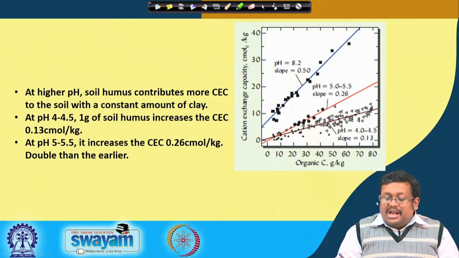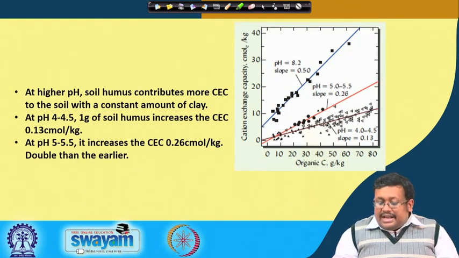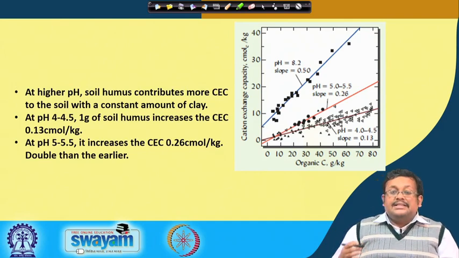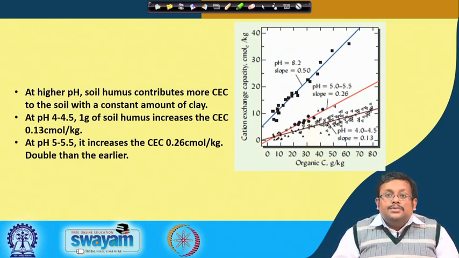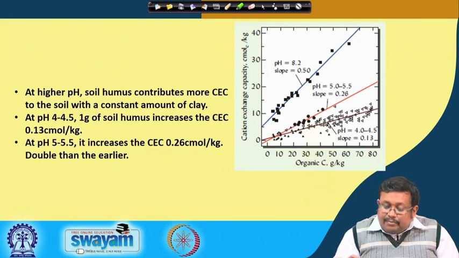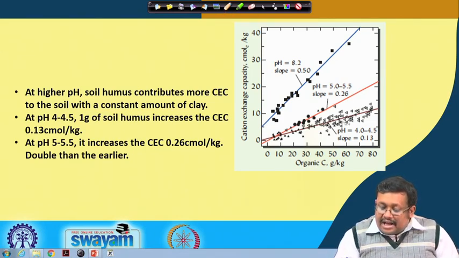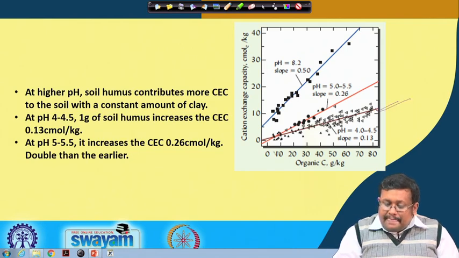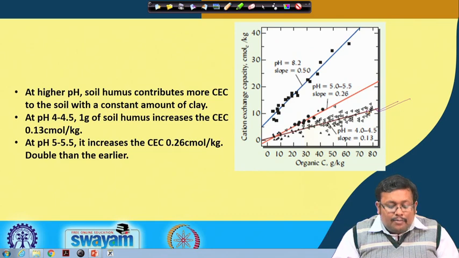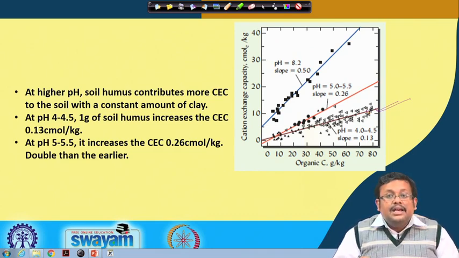Let us move ahead and see what I was talking about: the relationship between organic carbon and cation exchange capacity in centimole of charge per kg of soil. You can see that at pH 4 to 4.5, in this line, 1 gram of soil humus increases the CEC by 0.13 centimole per kg.